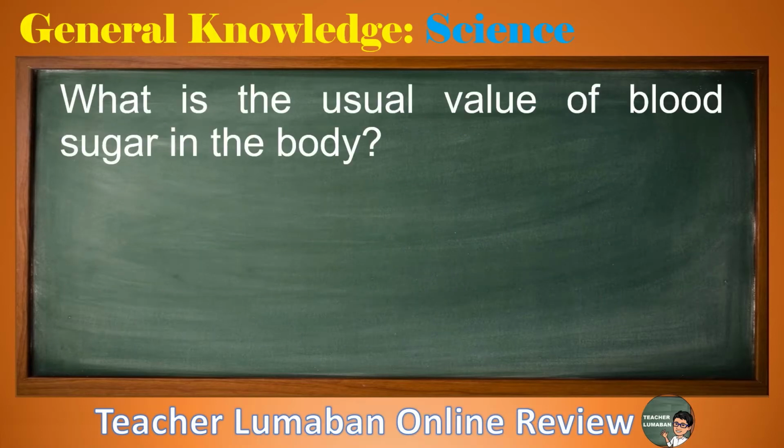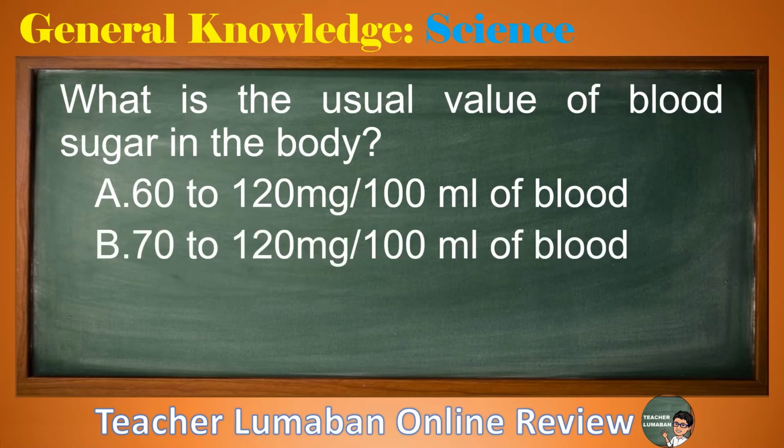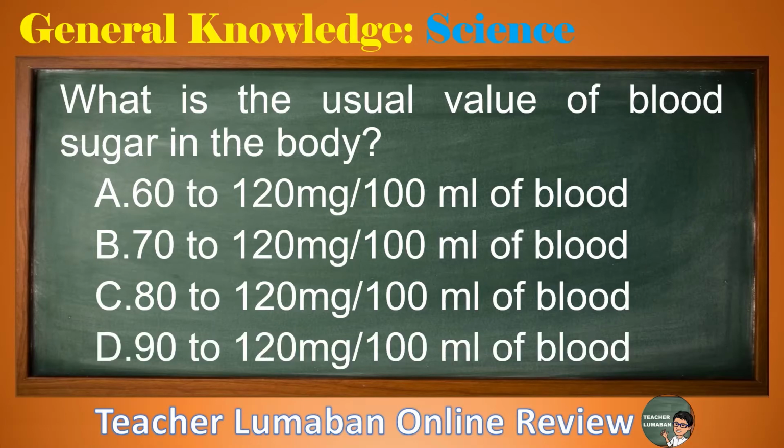What is the usual value of blood sugar in the body? Letter A, 60 to 120 mg/100 ml of blood. Letter B, 70 to 120 mg/100 ml of blood. Letter C, 80 to 120 mg/100 ml of blood. Letter D, 90 to 120 mg/100 ml of blood. Choose the suitable answer to the following choices in 5 seconds.